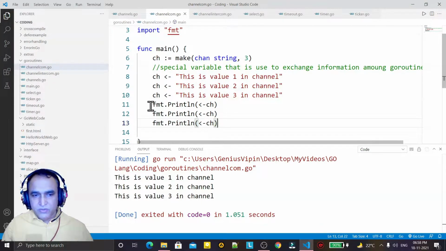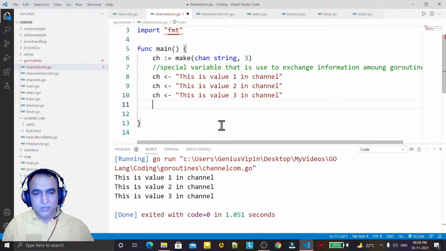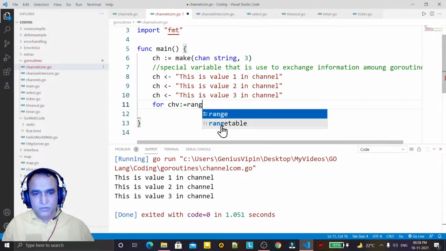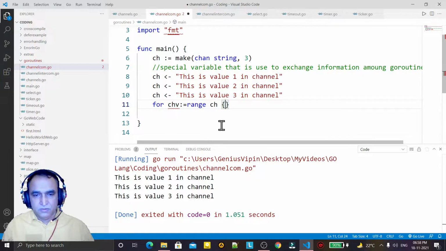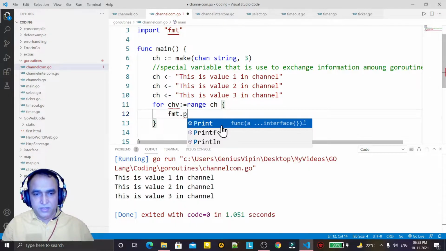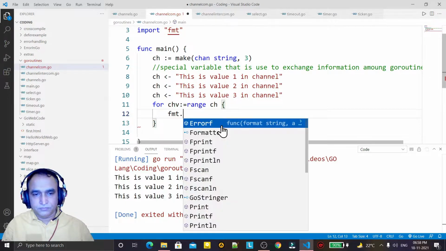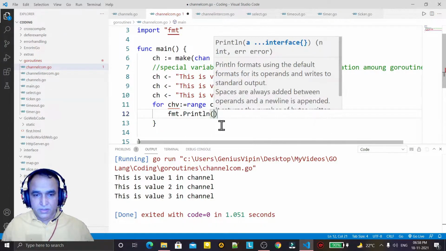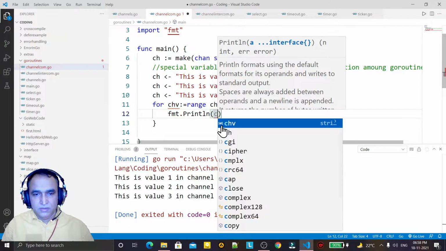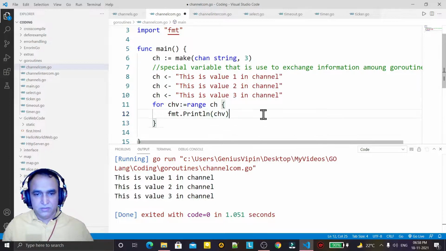But in place of printing these 3 times, I can use range also. So I can display like for chv, meaning the value of ch, from range ch, and here I say fmt.Println and pass the chv like this.